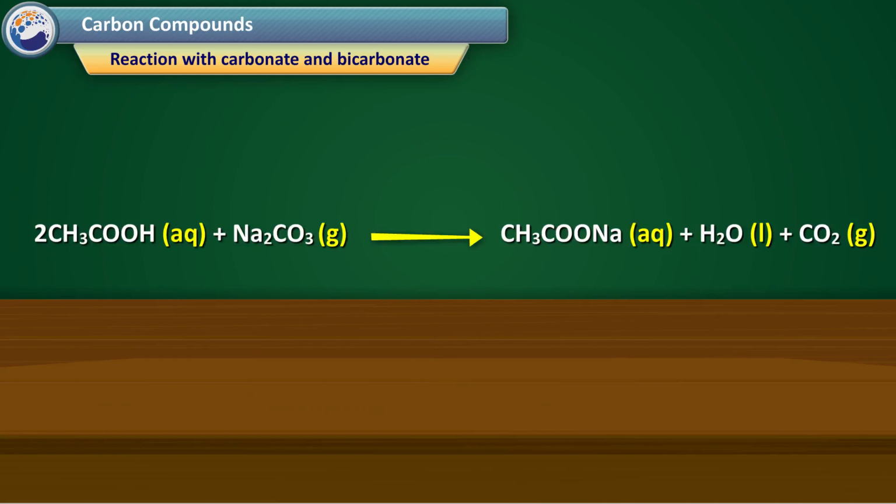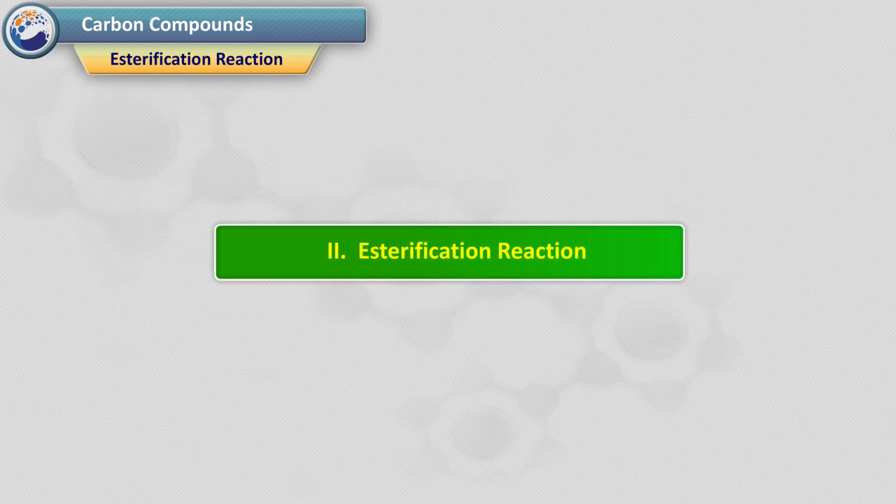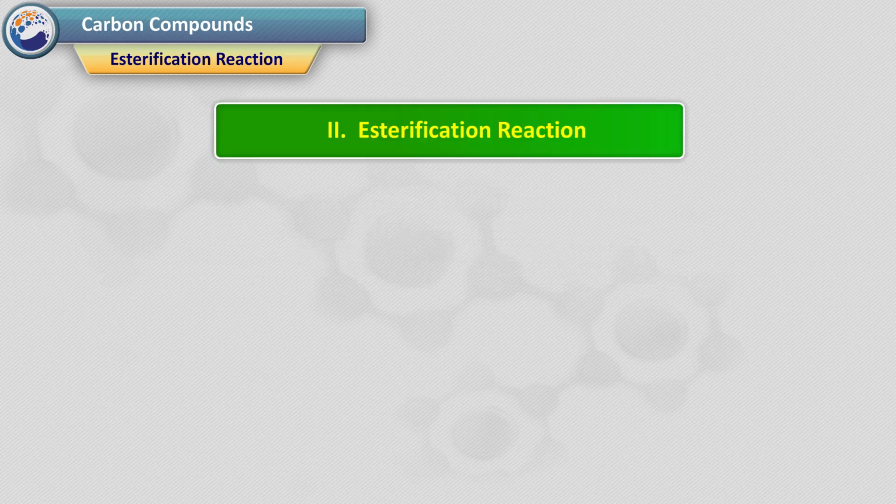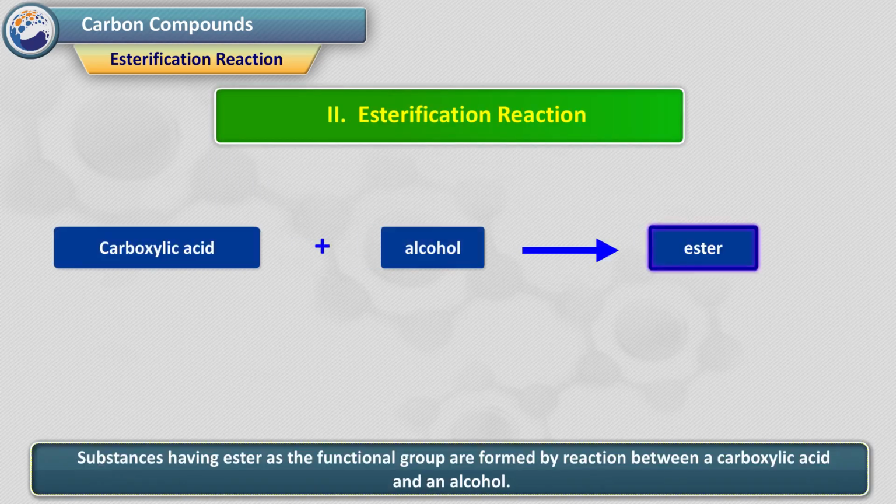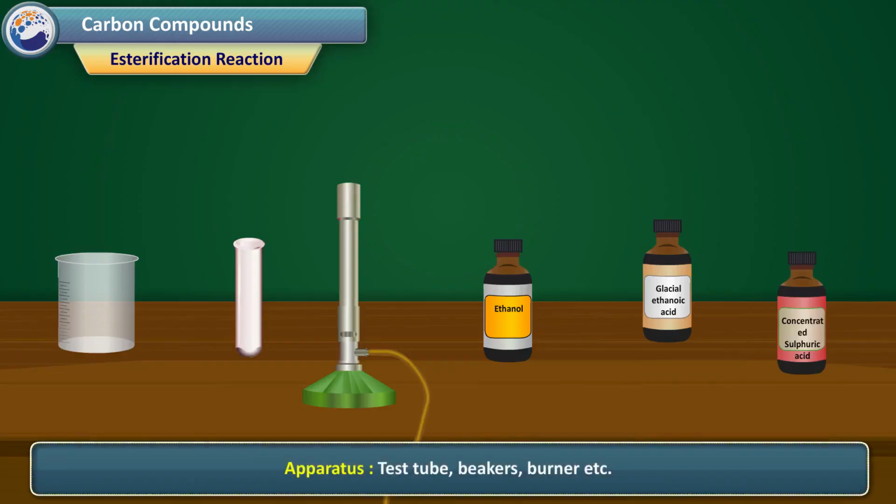2CH3COOH (aq) + Na2CO3 (s) → 2CH3COONa (aq) + H2O (l) + CO2 (g). 2. Esterification reaction. Substances having ester as the functional group are formed by reaction between a carboxylic acid and an alcohol.